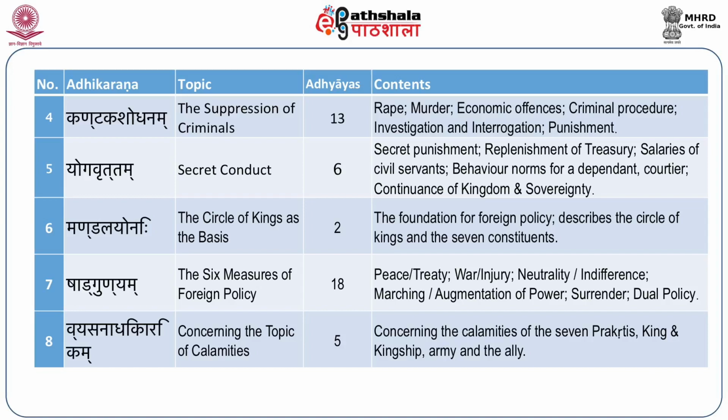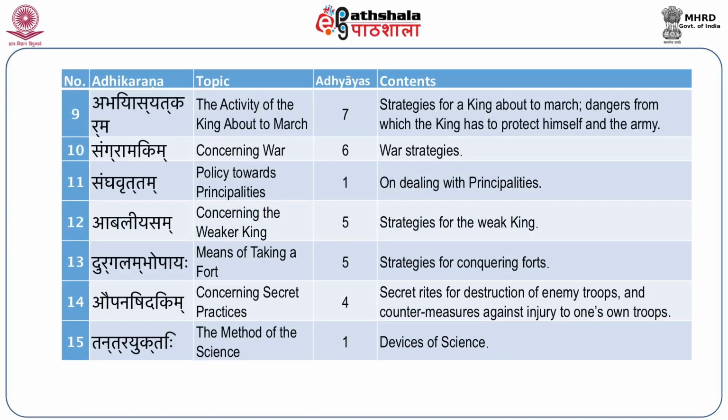Then details are entered into concerning the topic of calamities in the 8th adhikarana. Then military issues are taken up in the 9th adhikarana, dealing with the activity of the king about to march. Then the other adhikaranas deal mainly with war, policy towards principalities, concerning the weaker king, means of taking a fort, and concerning secret practices.